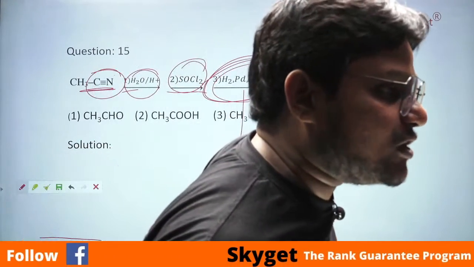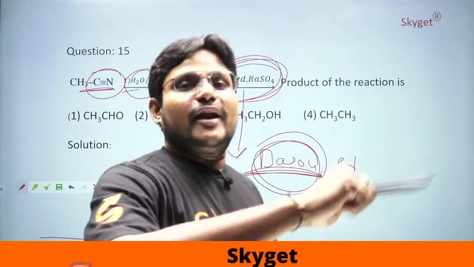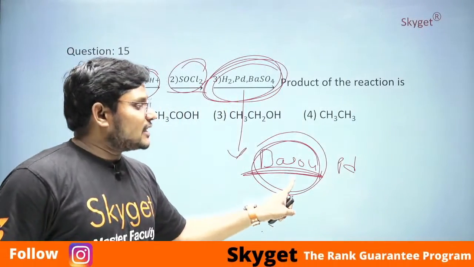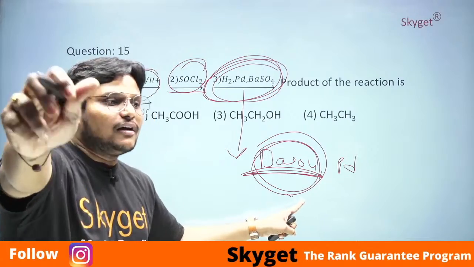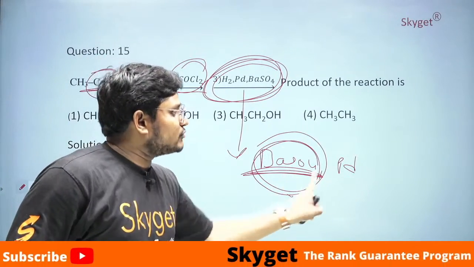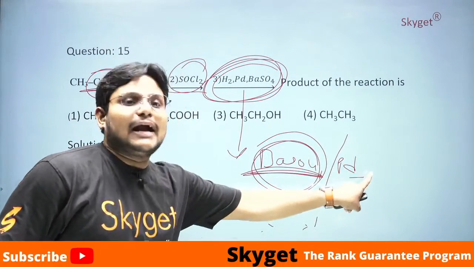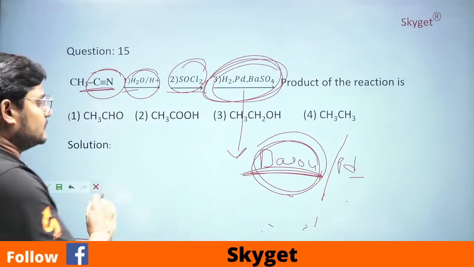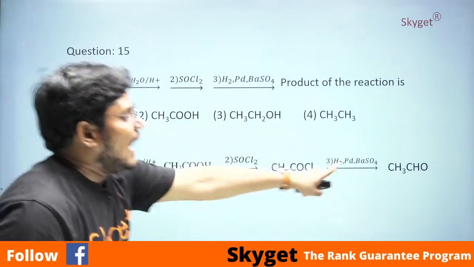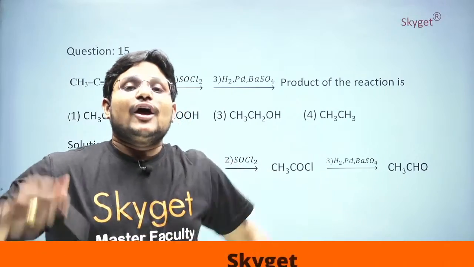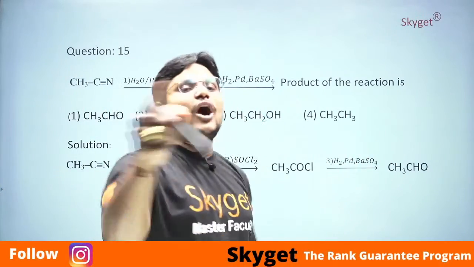And what is your answer? Yes, students, you did it. Very good. So BaSO4 will poison palladium and it will stop you at the aldehyde. If you are not poisoning this, it will give alcohol.